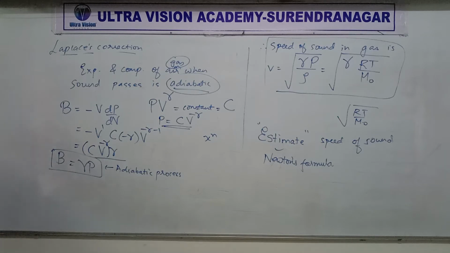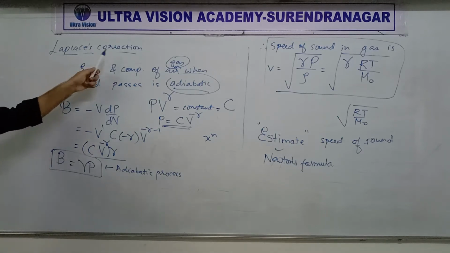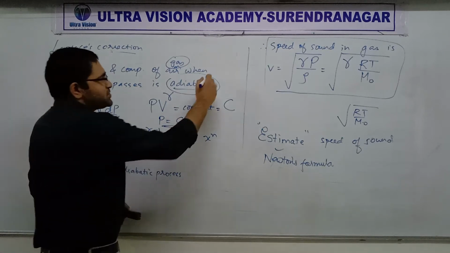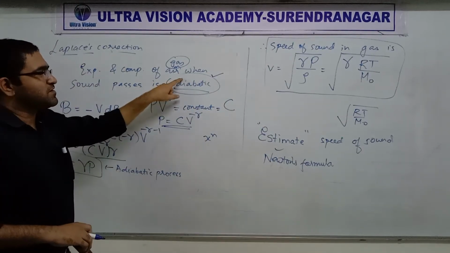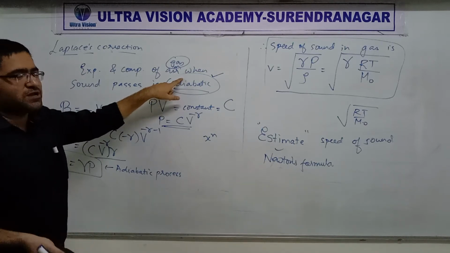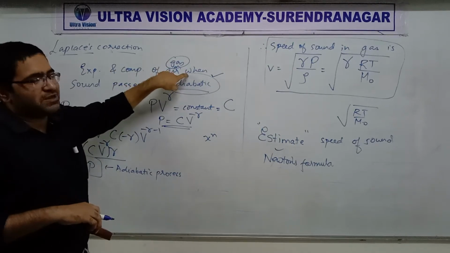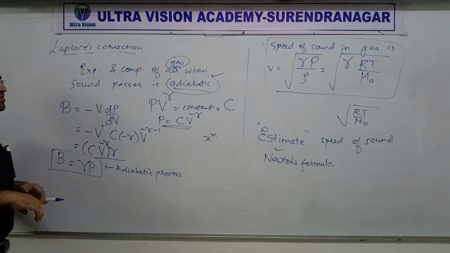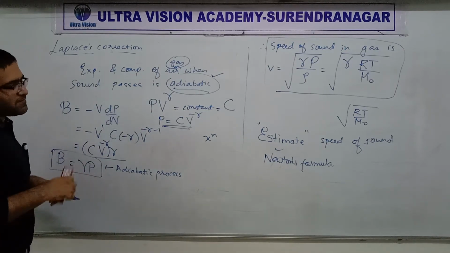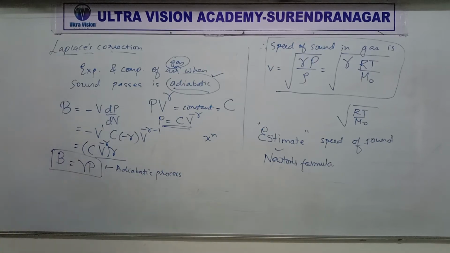So that was Laplace's correction. Like I said, it's called correction because Laplace made a change to this one. Instead of considering it isothermal like Newton, he corrected it and said, no, it should be adiabatic. So that way we get to the right formula. So that's it for speed of sound.